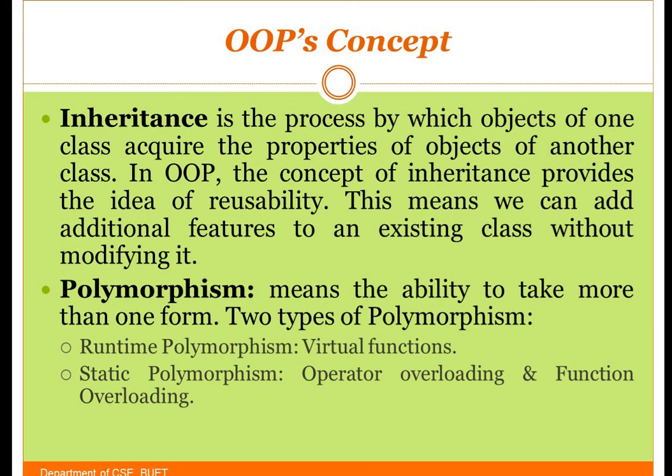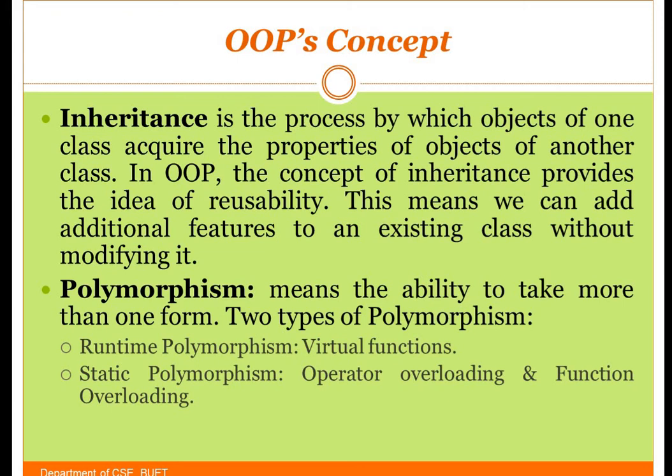Next thing is polymorphism. Polymorphism, as you know, means the ability to take more than one form. It means one function can be used to perform different tasks depending upon the parameters provided to it, right?